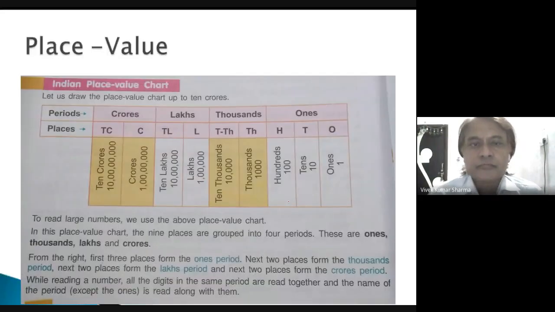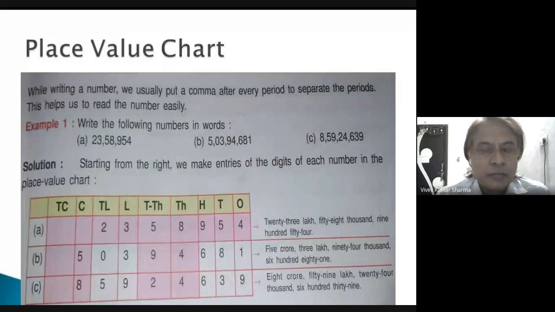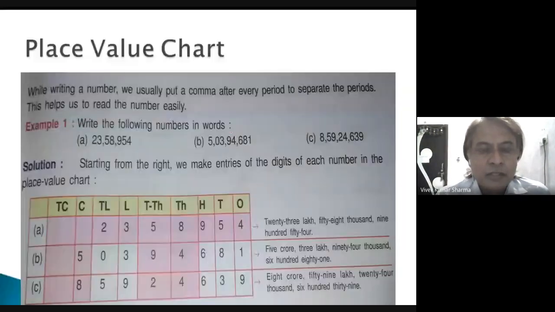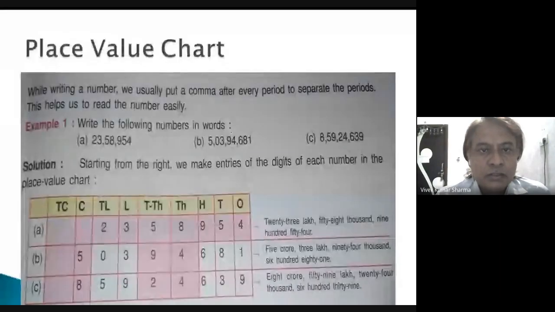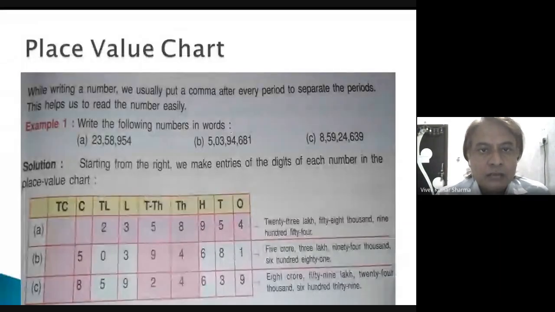Okay. So this is the place value chart. While writing a number, we usually put a comma after every period to separate the periods. This helps us to read the number easily. So we have seen in our Indian place value chart there were 4 periods: ones, then thousand, then lakh, then crores.